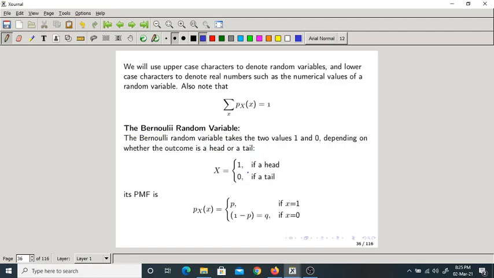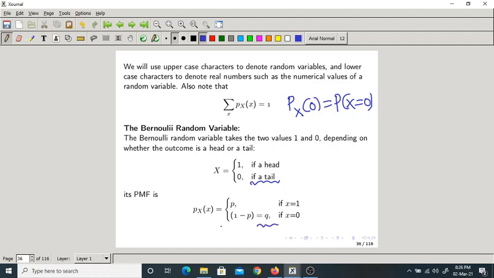Now what is the corresponding PMF? Very simple. If it is a biased coin, suppose I say Px of 0, which means probability that capital X equal to 0. Capital X equal to 0 means getting a tail. So the probability of getting tail is how much?